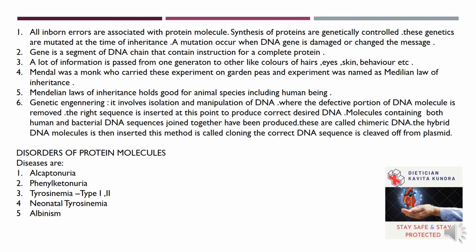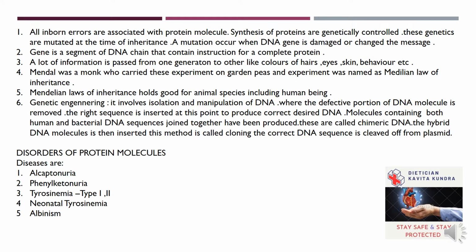A lot of information is passed from one generation to another, like color of hair, eyes, skin, behavior, etc. Mendel was a monk who carried out experiments on garden peas. His experiment was named the Mendelian law of inheritance, which holds good for animal species including human beings.